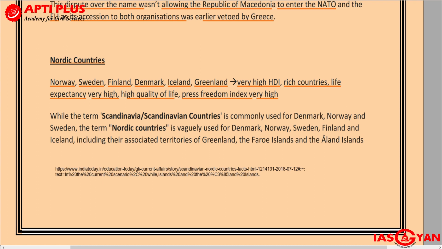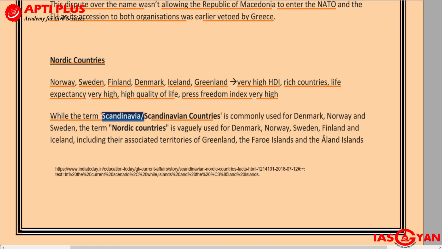Now again, you might get a bit confused with another term which we use very frequently and interchangeably, and that is the term Scandinavia or Scandinavian countries. Now, is there a difference between these two terms, Nordic countries and Scandinavian countries? Let us try to understand.